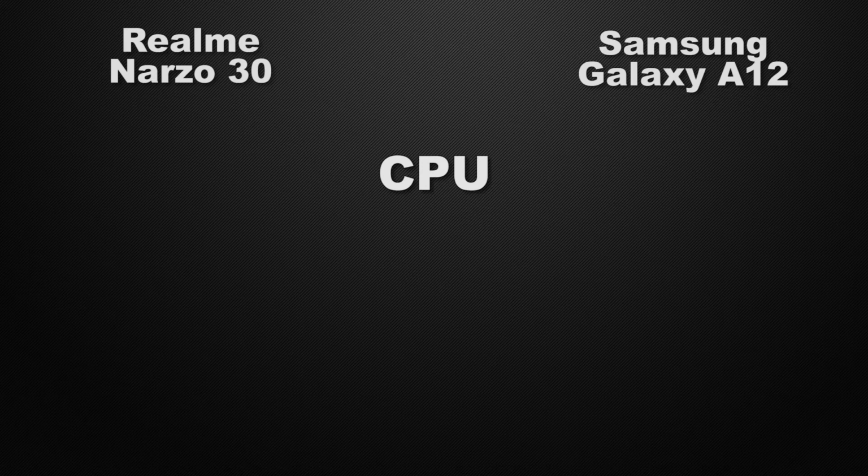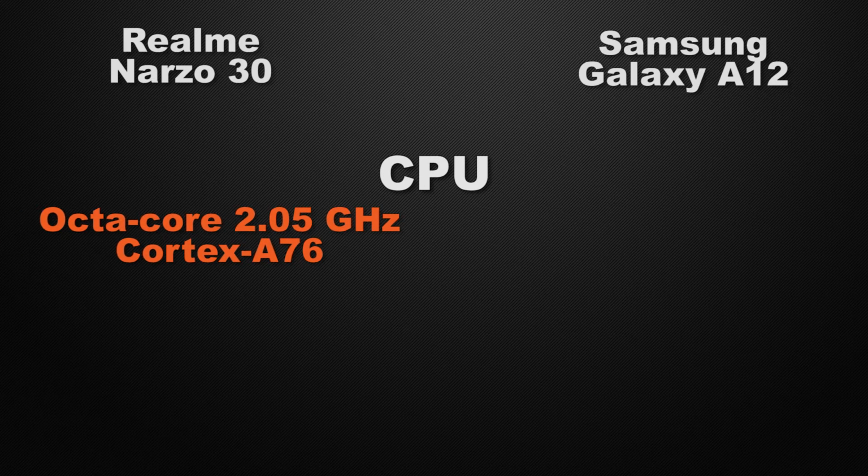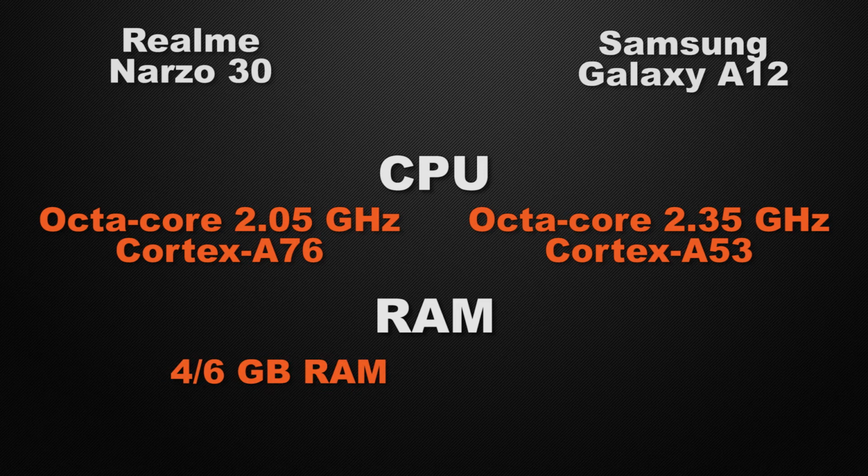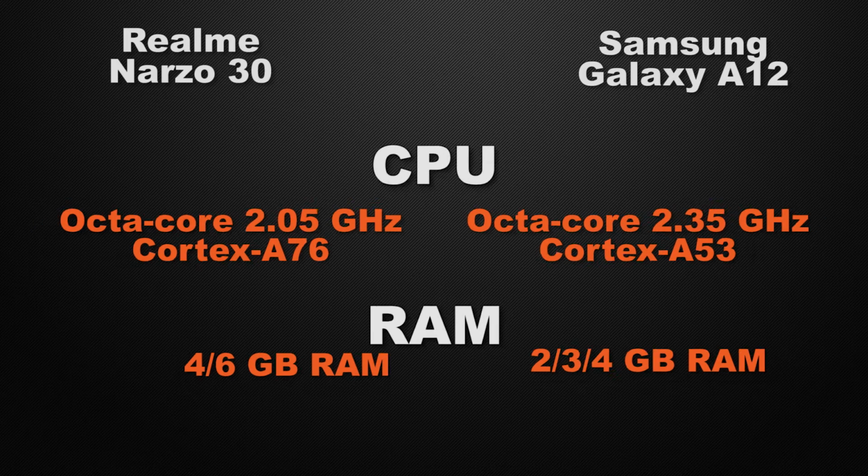Let's talk about the clock speed of the devices. Narzo 30 can clock at 2.05 GHz based on an octa-core Cortex chipset, whereas A12 can clock at 2.35 GHz based on an octa-core Kryo chipset. So the winner here is A12 because it has a faster clock speed. And about the RAM variants in the devices, Narzo 30 has two options, 4 and 6 GB, whereas A12 has three options, 2, 3 and 4 GB. So the winner here is Narzo 30 because it has a higher capacity RAM option.